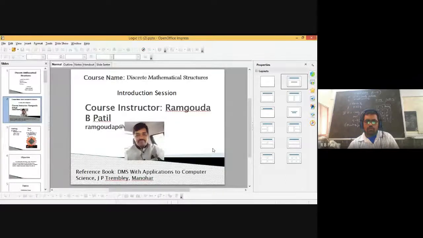Homework. I have asked you to compare the truth table of P implies Q with not P or Q, and second, P if and only if Q, compare that one with P implies Q, that is on the board. Don't send it, keep it with you. In the next lecture, you have to tell what your answers and conclusions are. Whenever we have the next lecture, keep the answers ready with you, and we will discuss them.